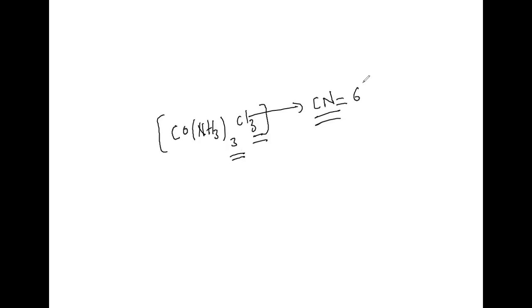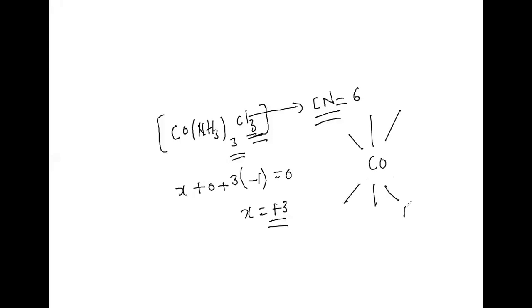Correct? Yes, sir. Now, suppose I want you to calculate the oxidation number, I'll be calculating like this: X. Ammonia, how many? 3. Generally it is 0 only, neutral molecule. Plus, how many chlorine atoms are there? 3 will be there. Each chlorine charge is minus 1, is equal to 0. X is equal to plus 3. Right. Means when we draw the structure, we'll be drawing like this. Correct? NH3, Cl, NH3, Cl, NH3, Cl.